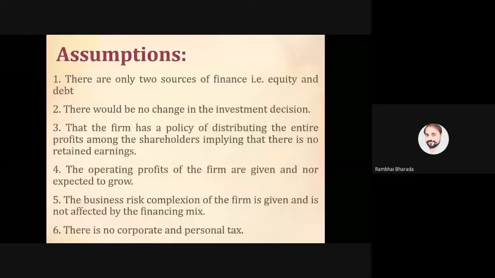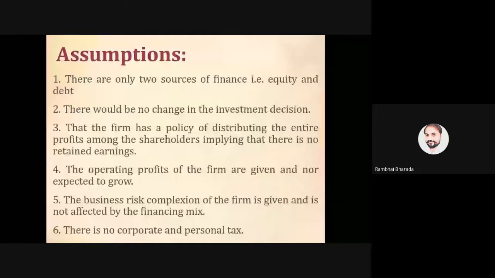So let's understand. Number one, there are only two sources of finance: one is equity, number two is debt. First assumption is that in the market only two types of finance are available: one is equity, and number two is debt. No other finances are available. It means preference capital is not available. Are we clear about one? Only two, equity and debt.